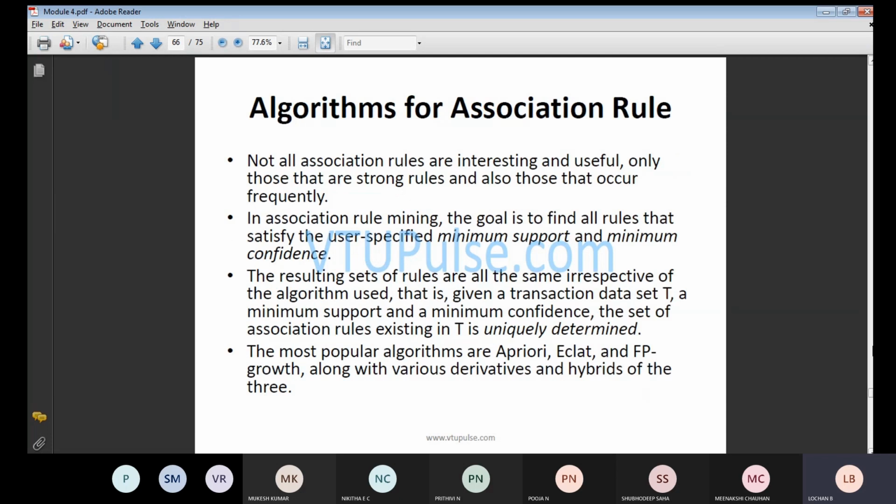Whenever we form a product or solve a problem, you will have algorithms. You may be knowing that. Generally you have studied these things in your 7th semester machine learning. In machine learning we discussed decision trees and a few more algorithms, such as CART, that you studied in your machine learning concept. The same algorithms we will be using with respect to big data analytics, to calculate regression, association rules, and so on.